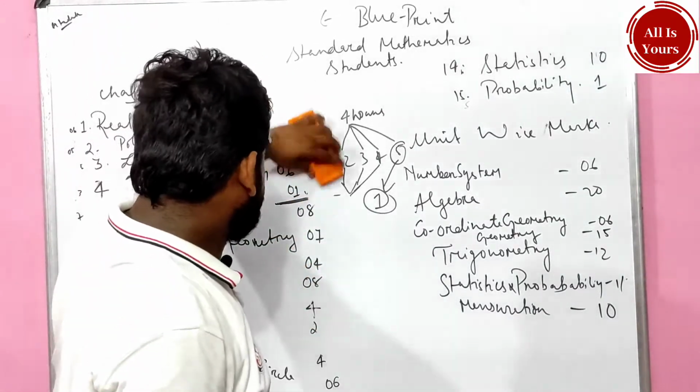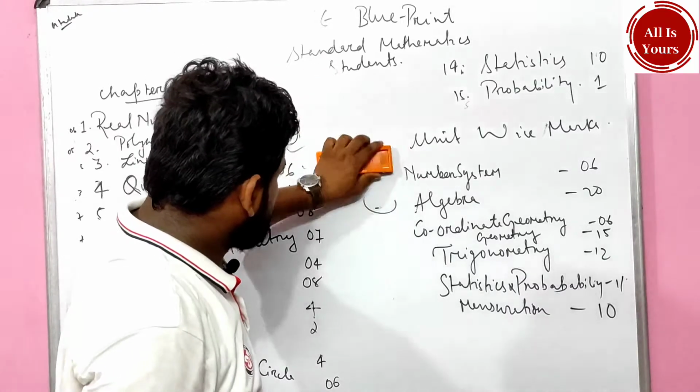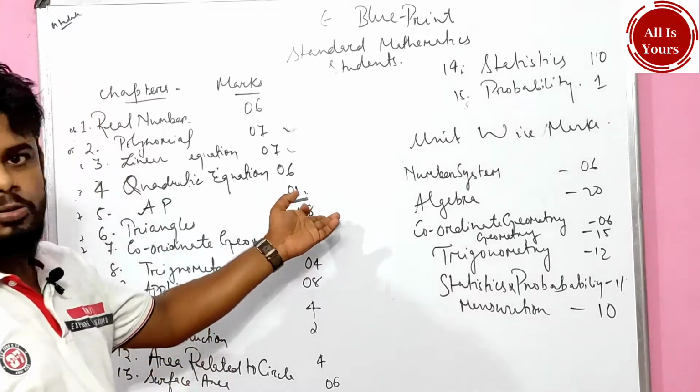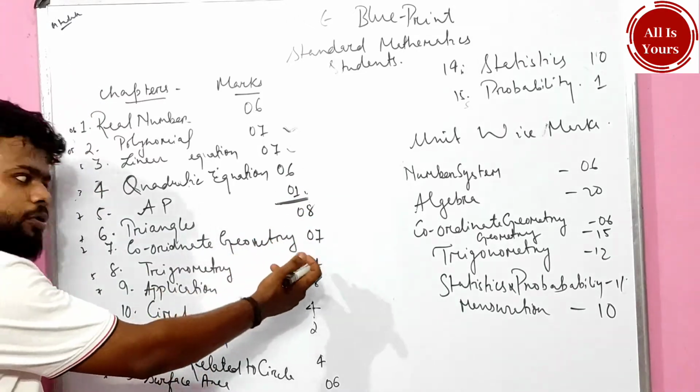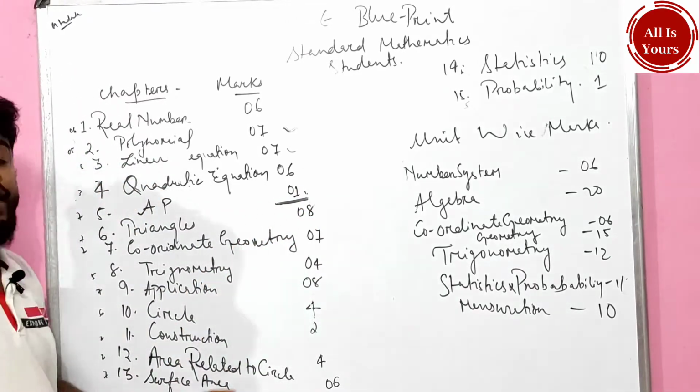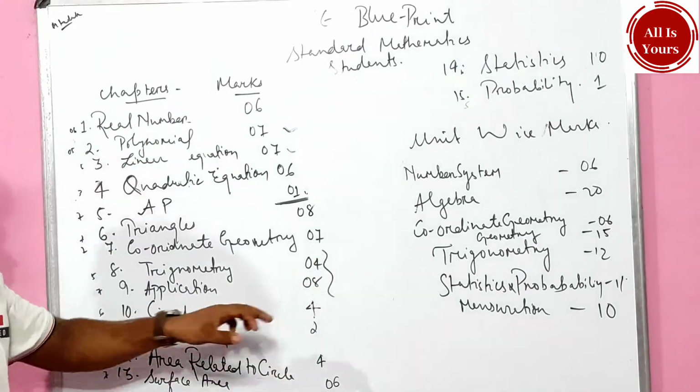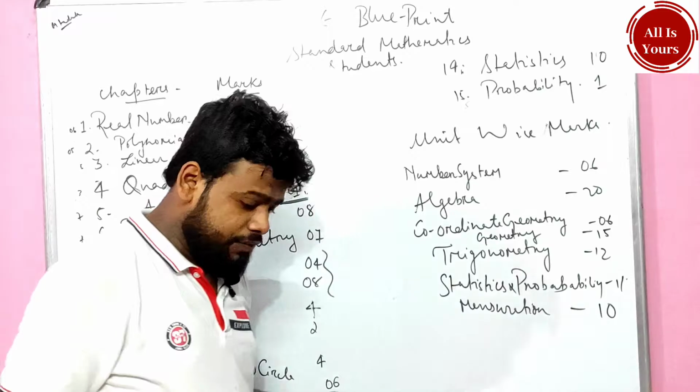All right, next, and the most important, the triangle chapter. In the triangle chapter, an 8 marker question is going to come, as well as coordinate geometry again 7 marks, trigonometry 8, and application of trigonometry 4 as well as 8. See children, very important again.